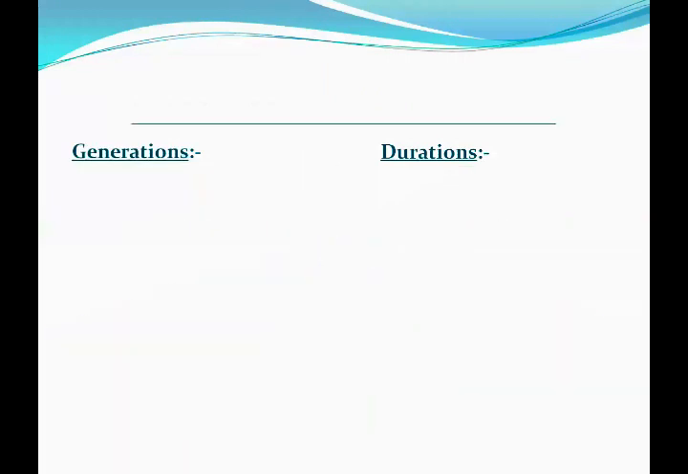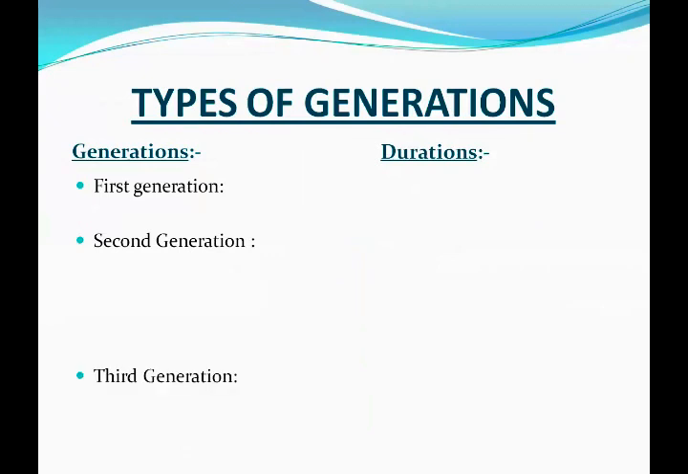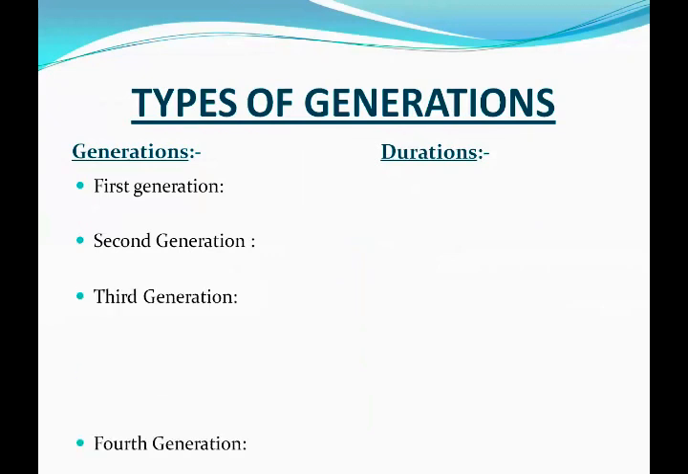Now, types of generation. There are 5 types of generation: first generation, second generation, third generation, fourth generation, and fifth generation.